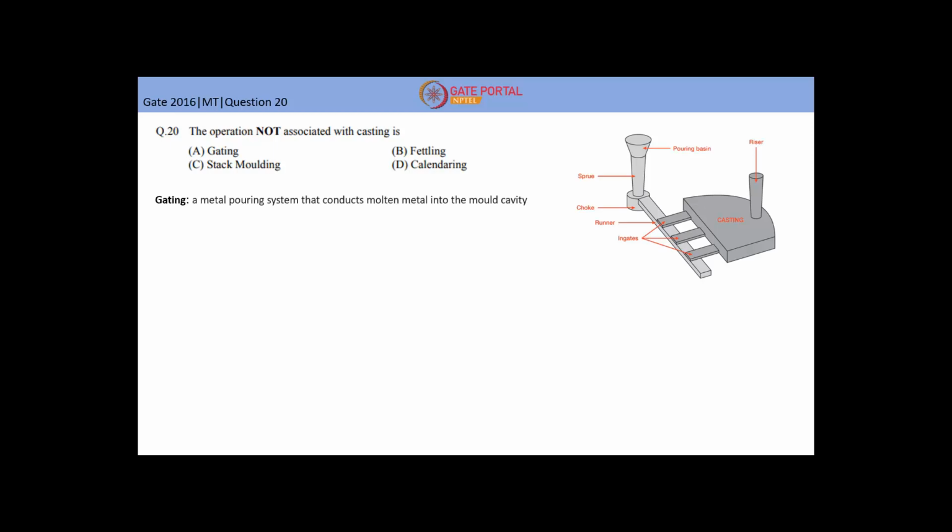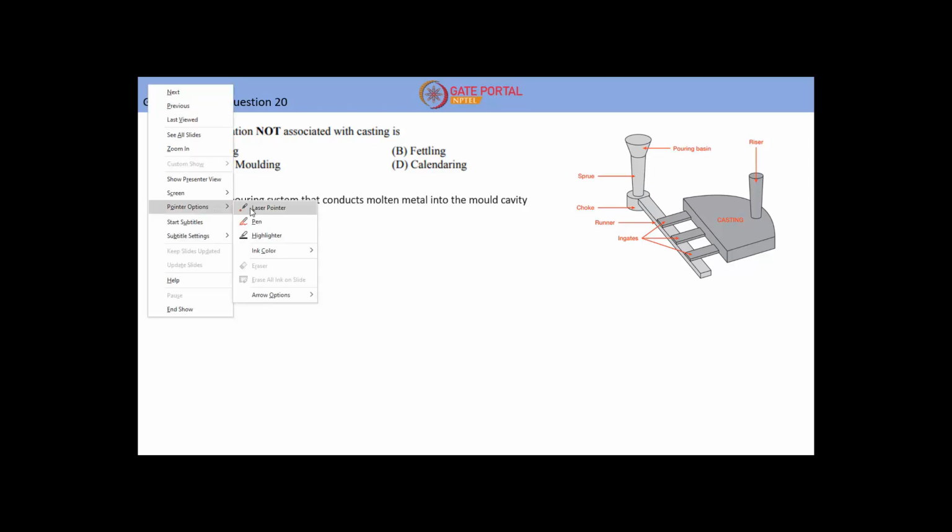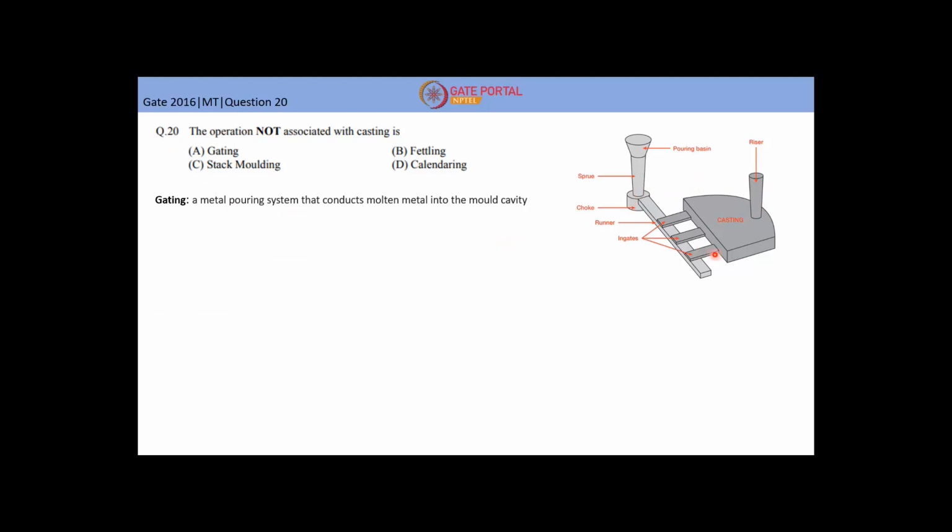So first one is gating. A gating system is basically a metal pouring system that conducts molten metal into the mold cavity. Here, as you can see, this is a casting which requires this assembly, which is the pouring system, or let's say a gating system.